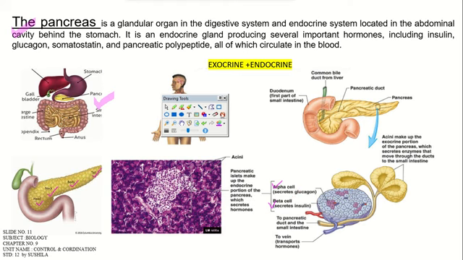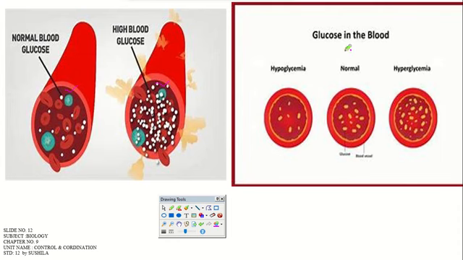High blood glucose means many glucose molecules you can see in the blood capillaries. And what happens during hypoglycemia, that is less glucose, compared to normal, and during hyperglycemia more glucose is there. What happens to the cell, and how does it look during less glucose? That is related to their physical property.